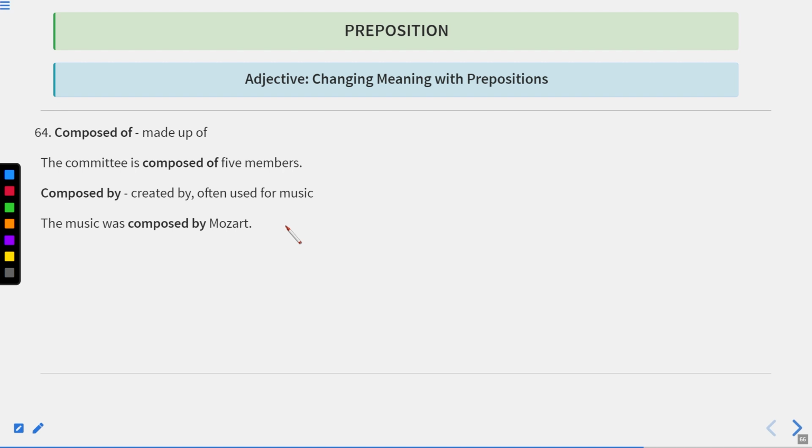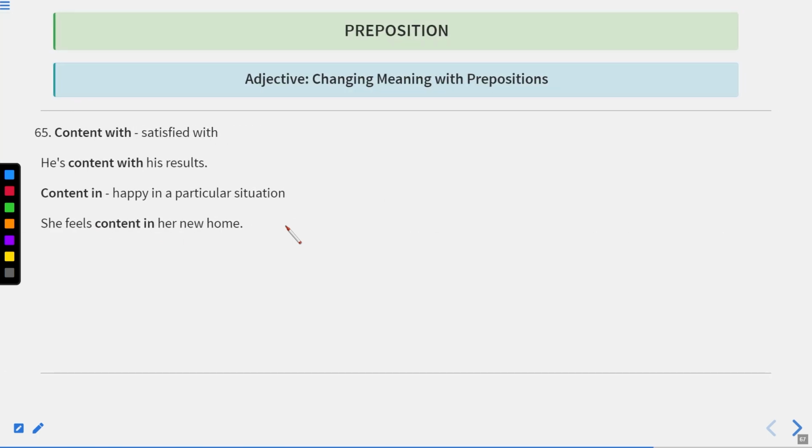Now let us move to the next one. Composed of means made up of. The committee is composed of 5 members. Composed by, created by, often used for music. The music was composed by Mozart. Next is adjectives changing meaning with prepositions, and the phrase is content with, that is satisfied with. He is content with his results. It means he's totally satisfied with his results. Content in means happy in a particular situation. She feels content in her new home.